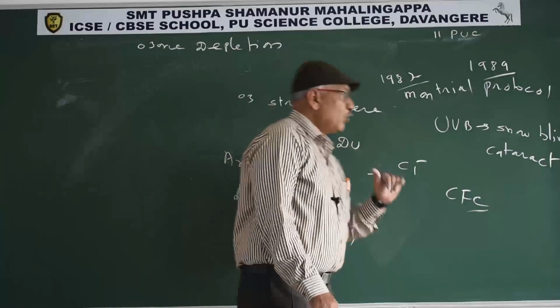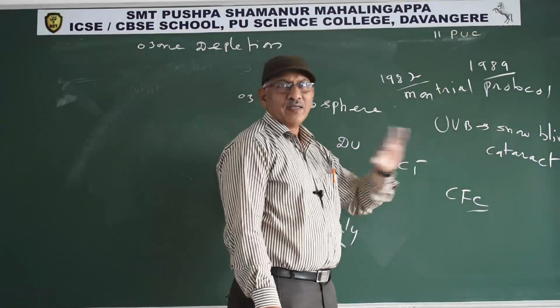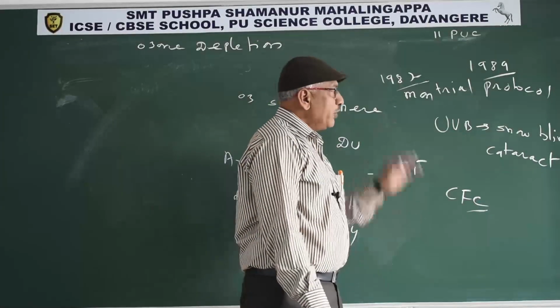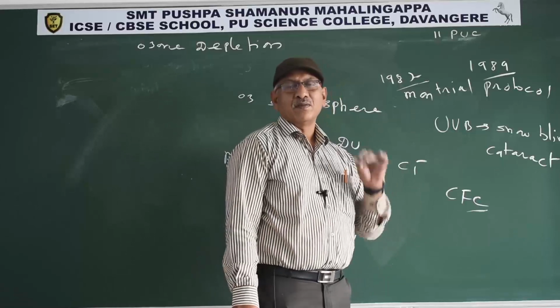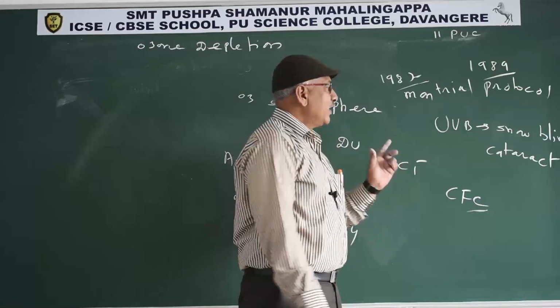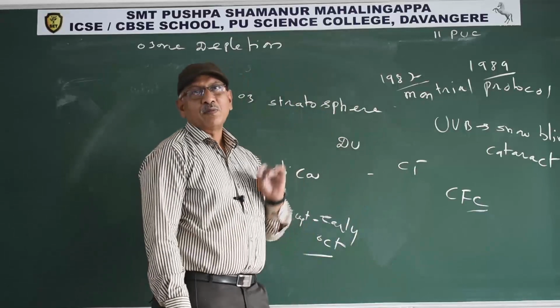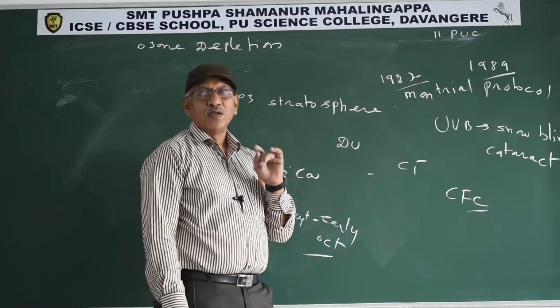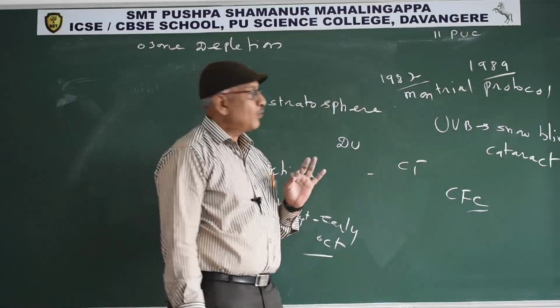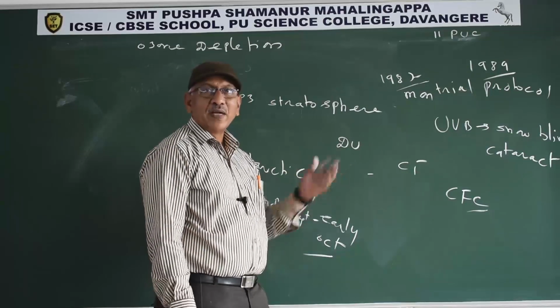If the ozone layer becomes thin, UVB and UVA continuously reach the earth's surface. UVB causes snow blindness, blurred vision, and cataract, where a layer is formed. Generally only old people suffer from cataract, a layer formed around the conjunctiva, but in the case of UVB, cataracts form at any age.